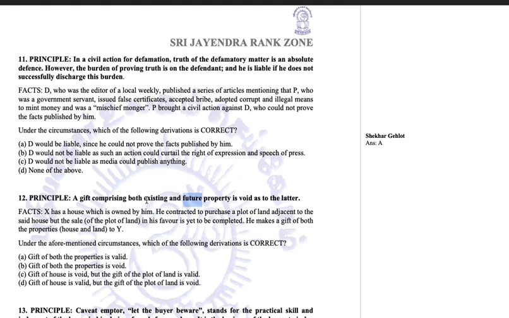But the principle says existing and future property is void as to the latter. When someone is making a gift which contains two kinds of properties, existing and future, the existing property will be valid, but the future will be void as to the latter. Latter means future. Because the house is existing and the plot of land is future, he has made a combined gift. In a combined gift, the latter is void, the gift of the plot is void, so the ultimate answer is going to be D. People have to read it. If you read it in a hurry, you will reach the conclusion which is going to be a wrong answer. So you have to be careful enough.